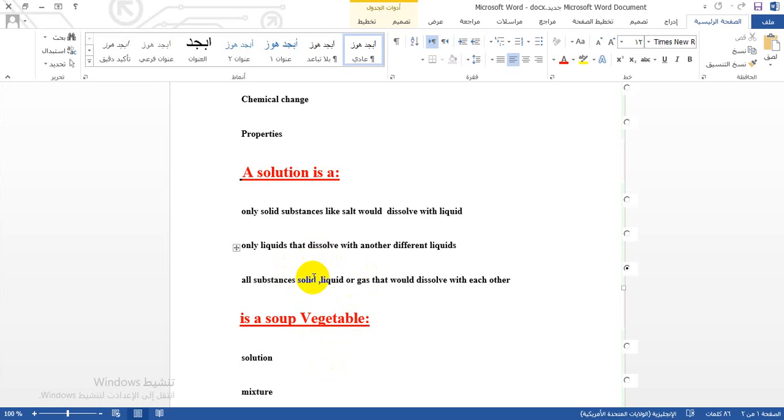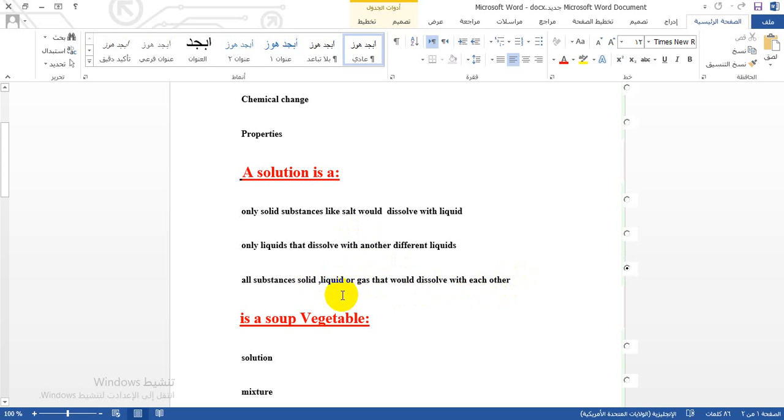For example, gaseous solutions: if the solvent is a gas, all the gases are dissolved under a given set of conditions. An example of a gaseous solution is the air. Some of you asked me how air is a solution.